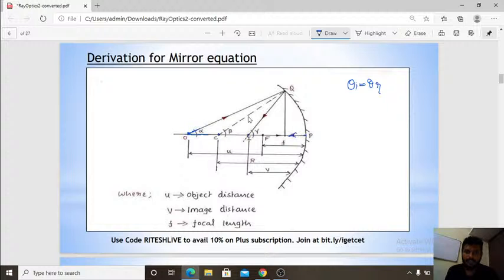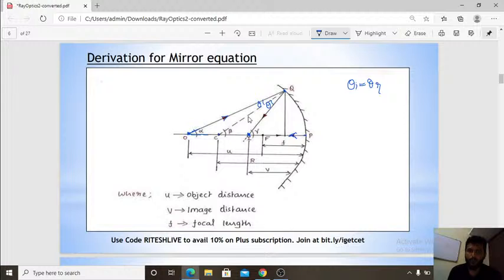Similarly, the other ray is going to strike here on the spherical mirror, and it reflects in such a way that theta i equals theta r. So the intersection of these two reflected rays is nothing but the image. That is the concept, you need to keep it in your memory, my dears.